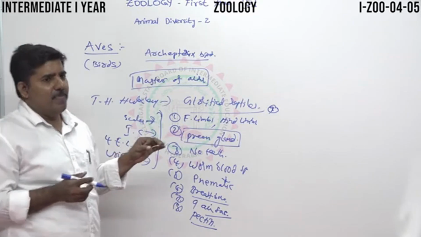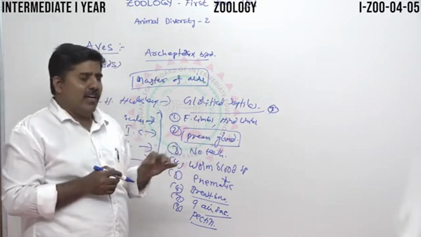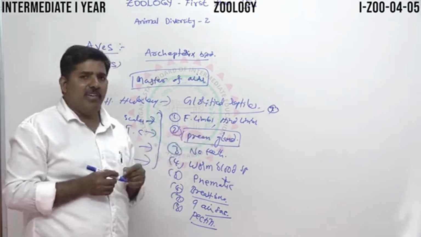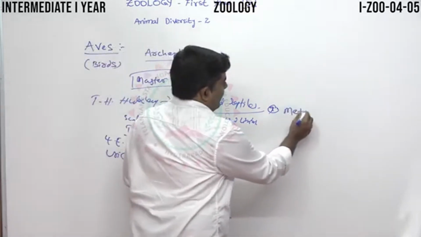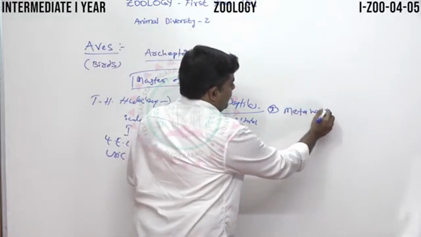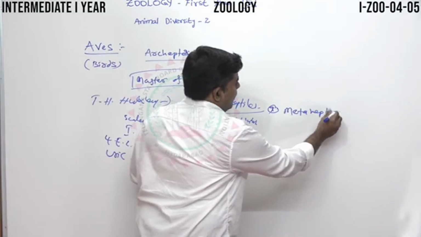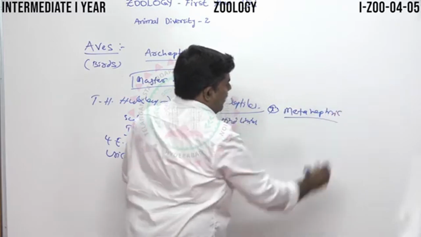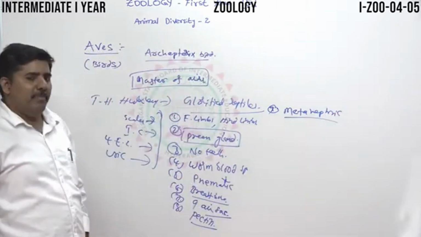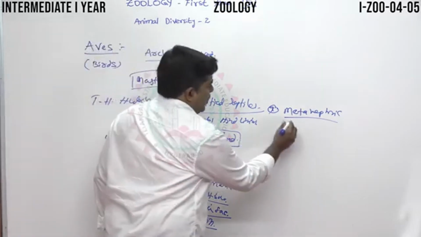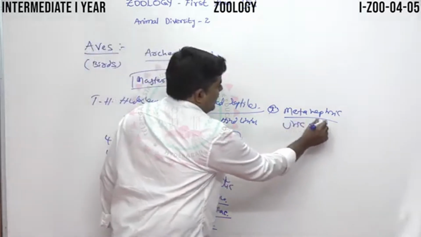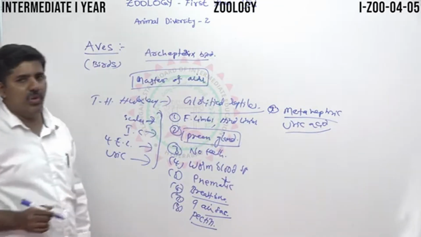And in the excretory system, the kidney is of the metanephric type, and the excretory material is uric acid. That's why it is called a uricotelic species.